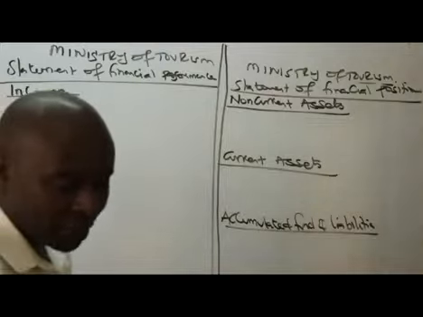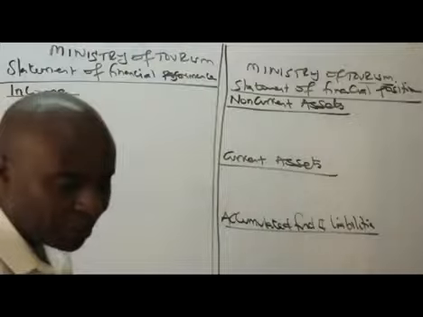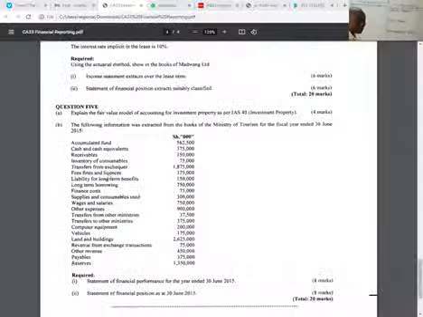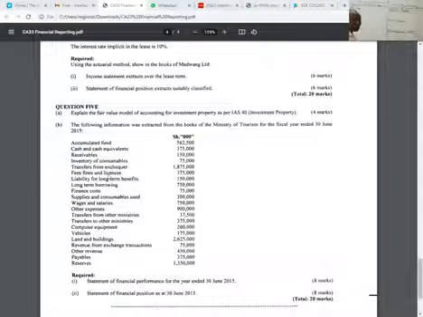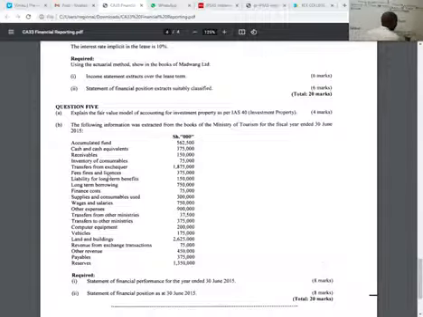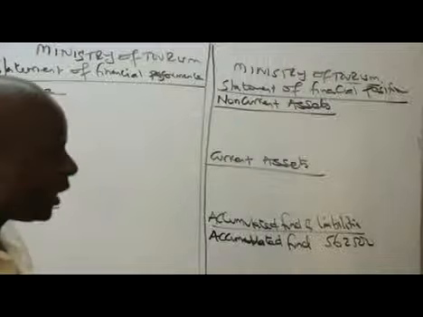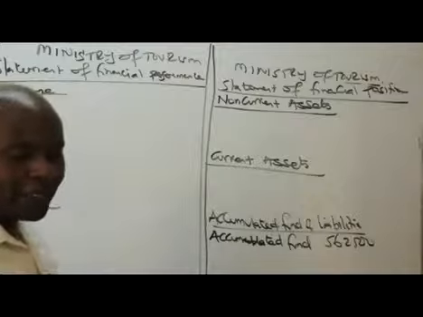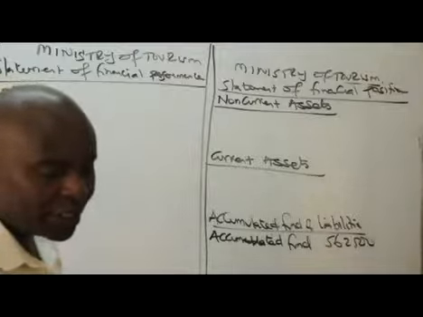So what we have here, ladies and gentlemen, is quite a simple thing. The first one is the accumulated fund. So this one I'm bringing under the statement of financial position. Accumulated fund is 562,500. Let me in this case expose my screen for you to be able to see my screen very well. Accumulated fund, I've brought it under here. Right, great. So go and pick the next thing.